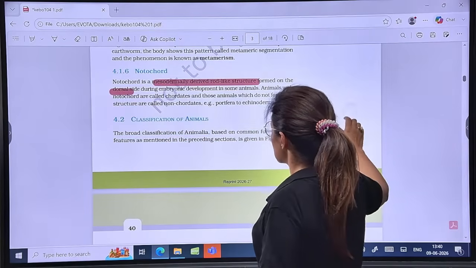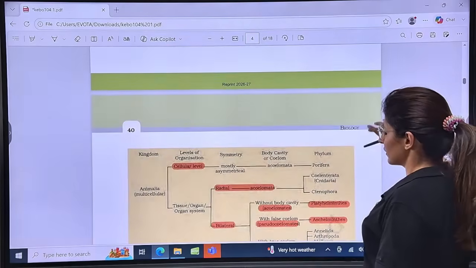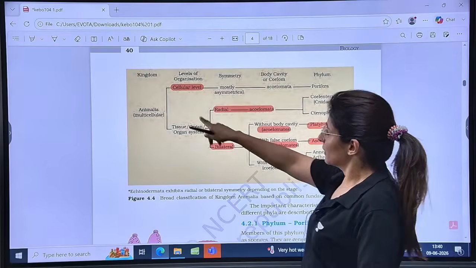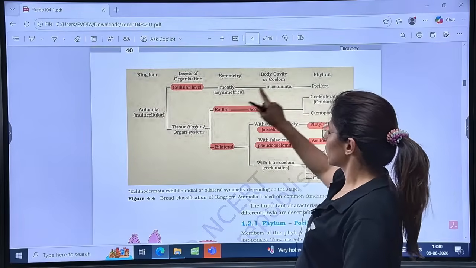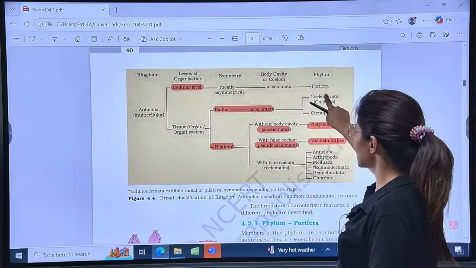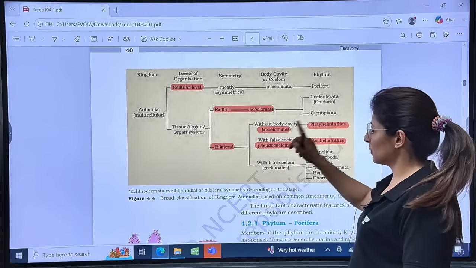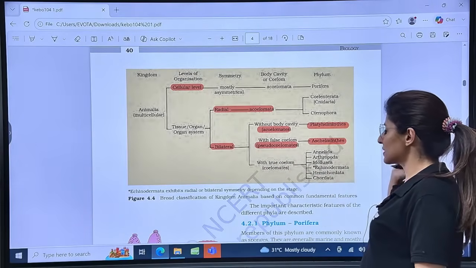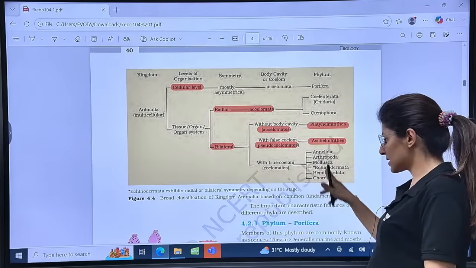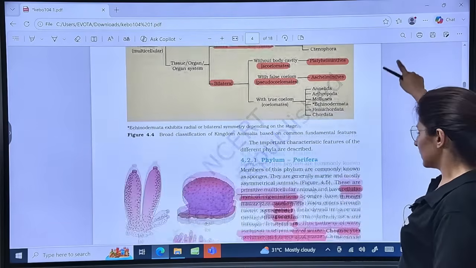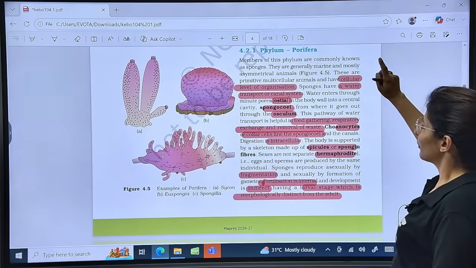So the classification of animals. Now let's see this table further. Cellular level only in Porifera; radial and acoelomates are Coelenterata and Ctenophora. Bilateral but acoelomate, Platyhelminthes. Bilateral but pseudocoelomate is Aschelminthes. Bilateral and coelomates are the rest of them. Is that clear?